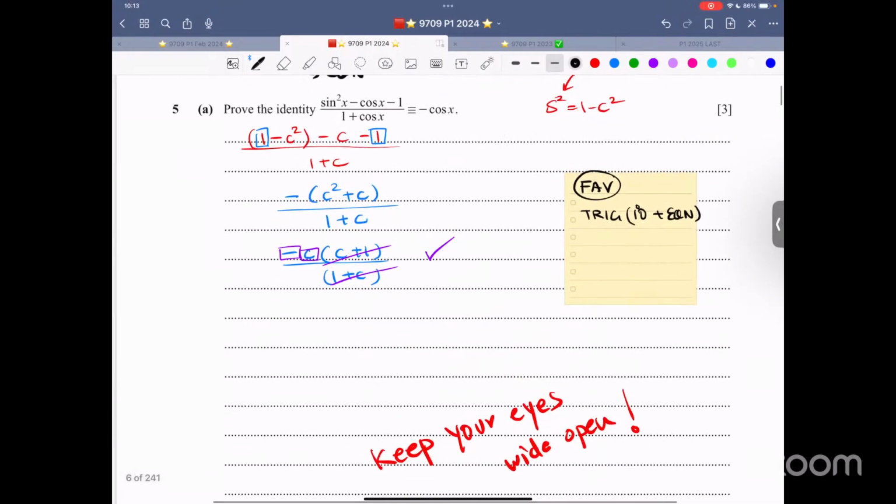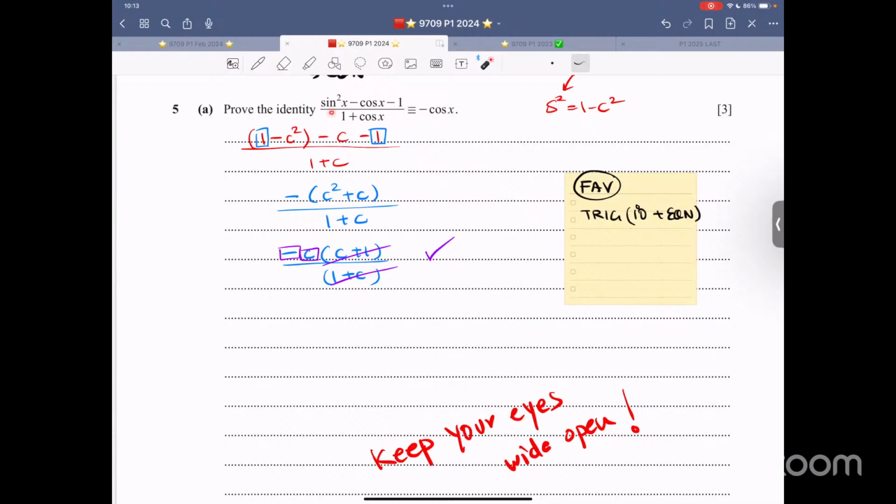Now, first of all, look at the identity. Sine squared x minus cos x minus 1 over 1 plus cos x is this. Naturally, you would start with this, trim it down. Remember the word trim. It's not about right or left. It's about trimming. Which one is better?